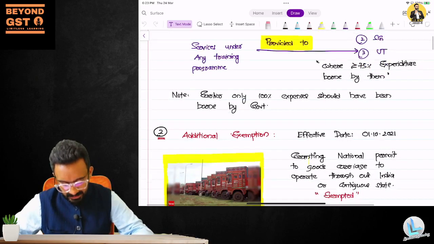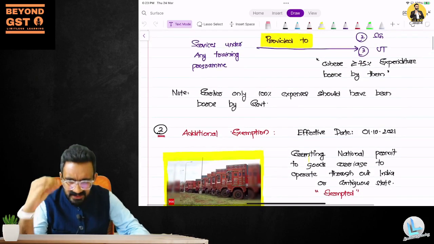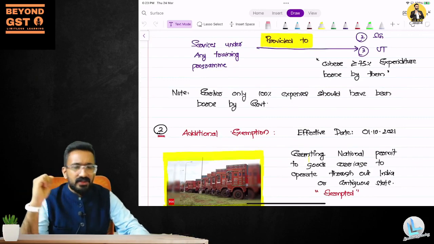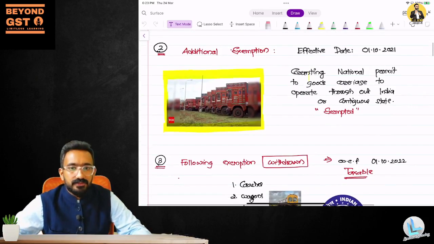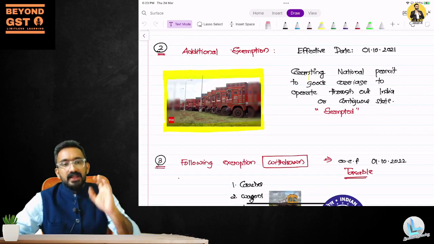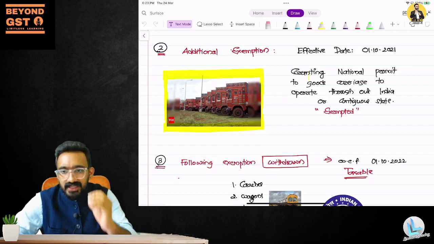So let's look at the second exemption that we have. The first exemption can be said to be an exemption that already existed and we have changed it slightly. Now the second one is an additional exemption that is being introduced. What is this additional exemption? They said granting of national permit to goods carriage to operate throughout India or contiguous state is now exempted.